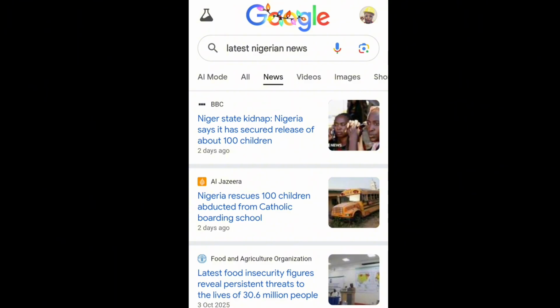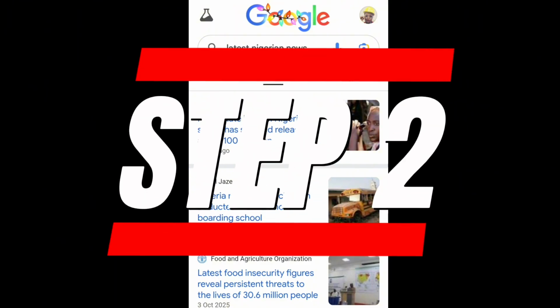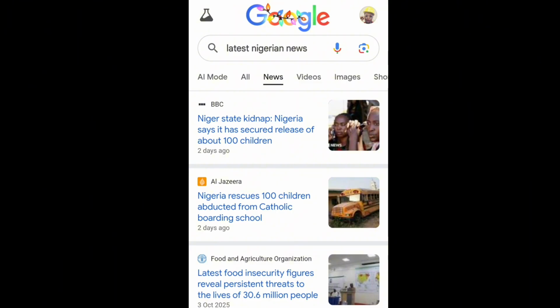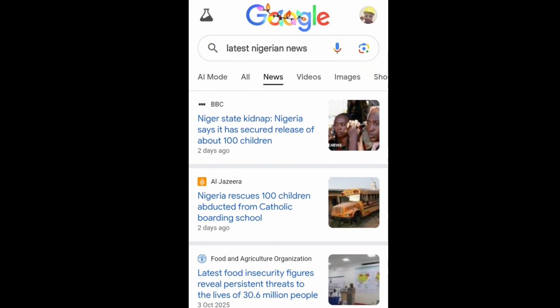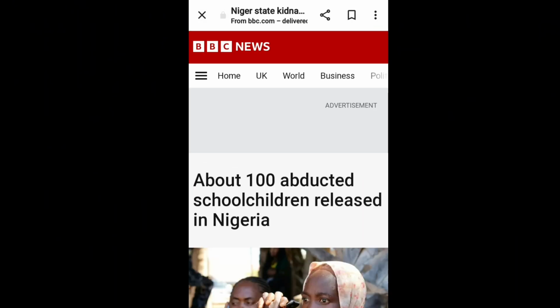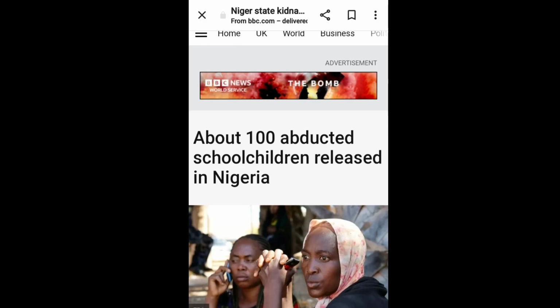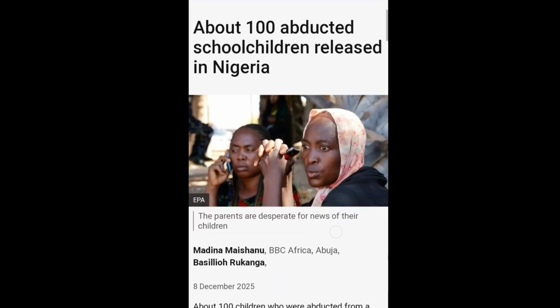Now let's head over to step 2, which is actually sourcing for the news. So you can go to your browser. I came to Google here and I typed latest Nigerian news, and I went to the news section, and these are all the news it brought out for me. I just click on this first one here that is 2 days ago because it's very recent. So I just opened it. Then you can see the title, about 100 abducted school children released in Nigeria.